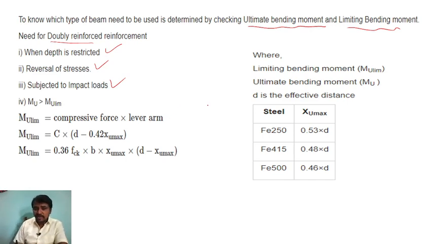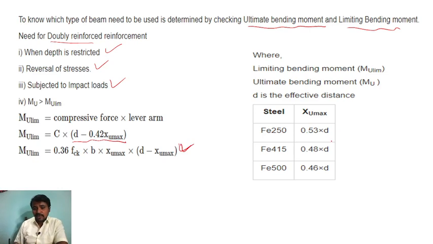The lever arm is the distance between the point of application of the compression force and the tension force, which we saw in the stress strain curve for concrete. The lever arm is d minus 0.42 xu max, into the compression force. So that is the Mu limit.